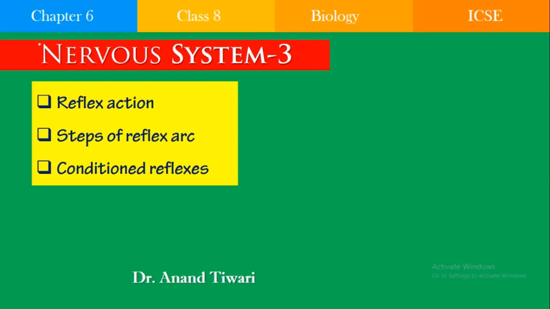Hello students. In our previous lectures on the nervous system, we have covered the neuron, the structure of the neuron, and the types of neurons: the sensory neurons, the motor neurons and the relay neurons. We also discussed the human nervous system, particularly the central nervous system, which consists of the brain and the spinal cord, as well as the peripheral nervous system.